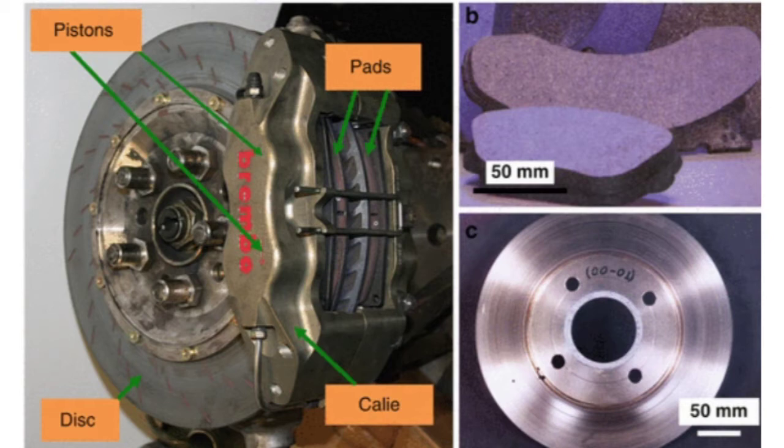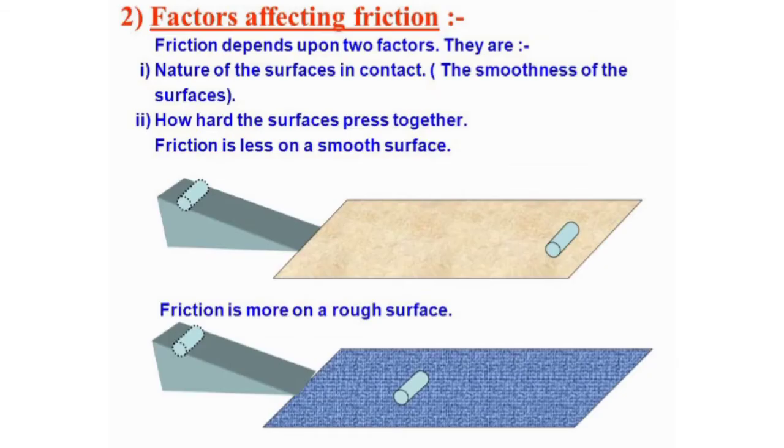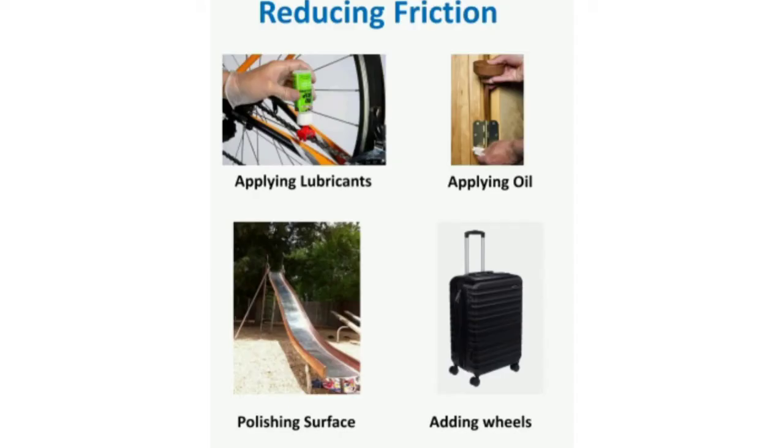Do you know how to decrease friction? We should make the surfaces smoother. Rough surfaces produce more friction and smooth surfaces reduce friction. This can be done by polishing surfaces or by applying oil or grease.